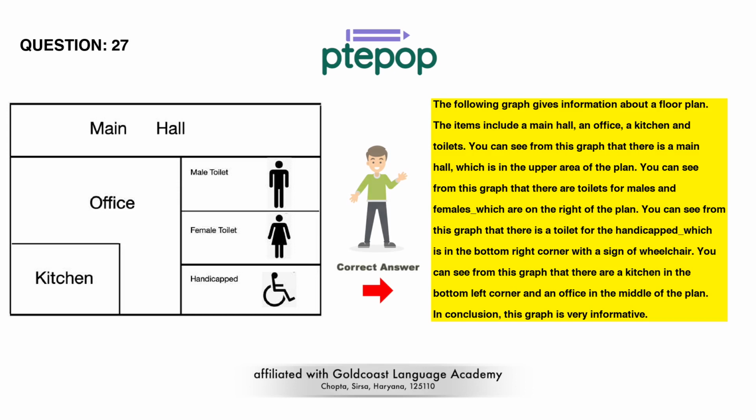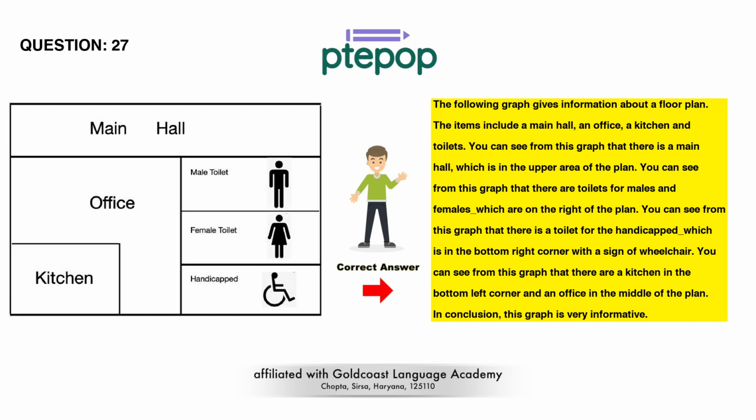The following graph gives information about a floor plan. The items include a main hall, an office, a kitchen and toilets. You can see from this graph that there is a main hall, which is in the upper area of the plan. You can see from this graph that there are toilets for males and females which are on the right of the plan.